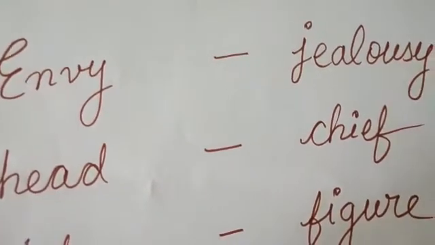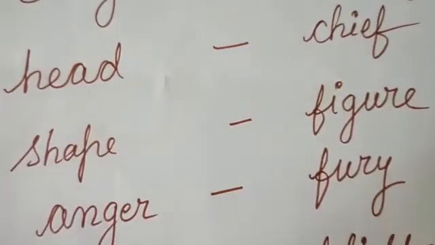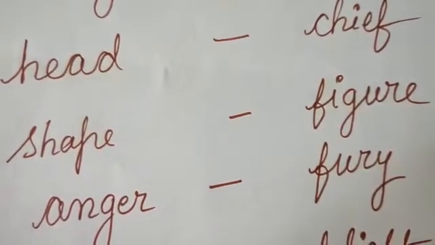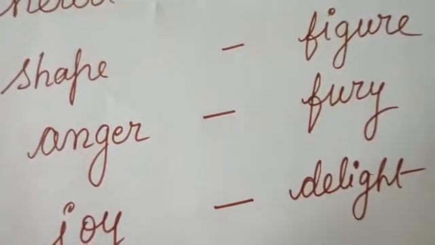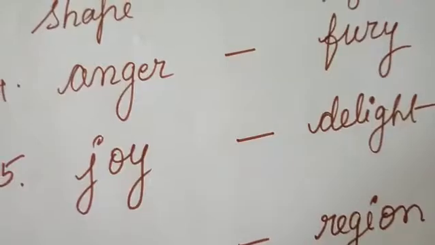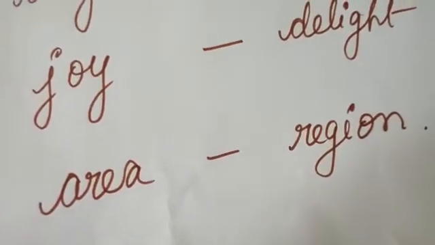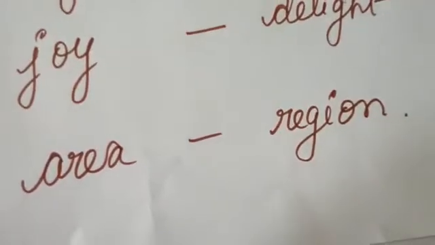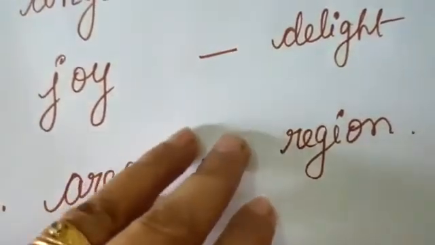Head can also be replaced by a chief. Shape can always be replaced by a figure. Anger also means fury. Joy is always delight. Area is also the region covered. Hope you are understanding.